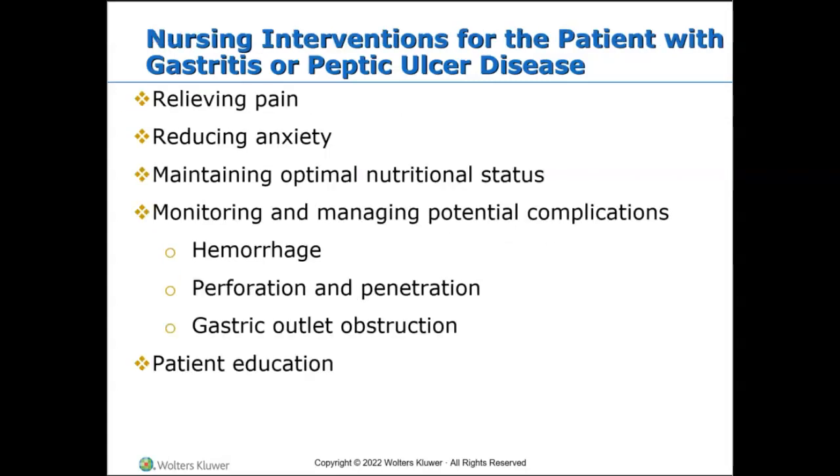Nursing interventions for patients with gastritis and peptic ulcer disease include relieving pain, reducing anxiety, maintaining optimal nutritional status, monitoring and managing potential complications, including hemorrhaging, perforation, penetration, gastric obstruction, all of those things, right? Also, patient education is very important.